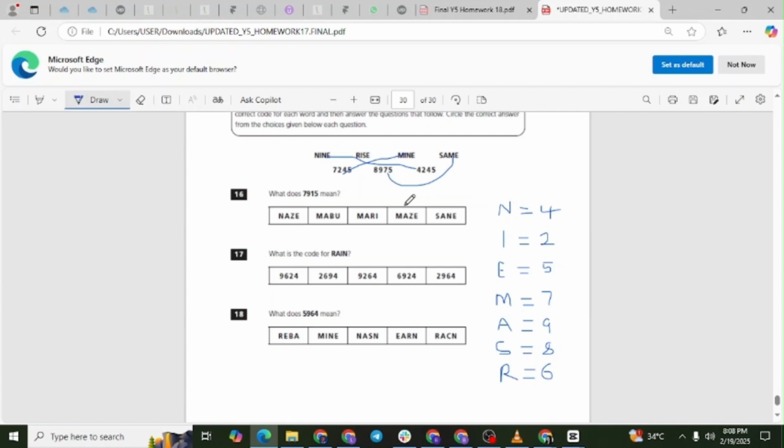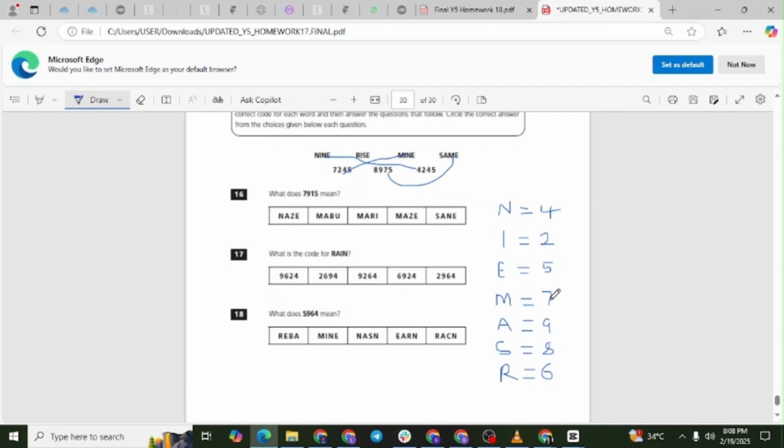From these matches, we discover a letter-to-digit mapping. N equals 4, I equals 2, E equals 5, M equals 7, A equals 9, S equals 8, R equals 6. Question 16. What does 7,915 mean?